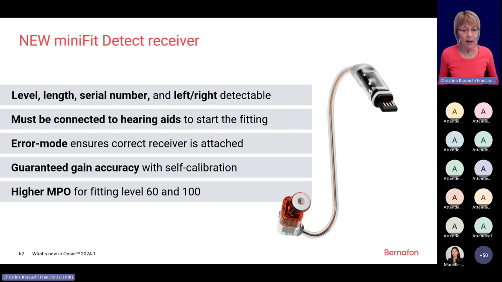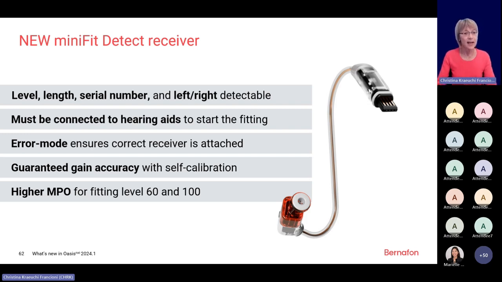Now, let's look again at the Minifig Detect speaker. In Oasis Next, it will detect the length of the wire, the serial number, and the left and the right side. So how can it detect it? Because the speaker has a memory, thanks also to this new 8-pin.